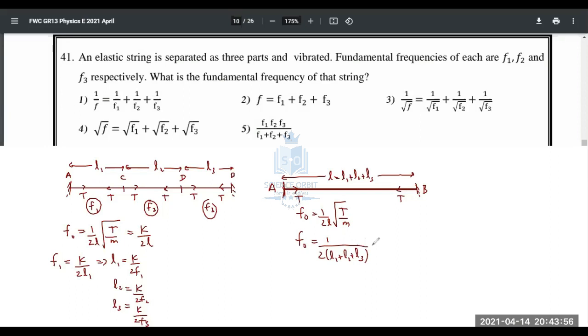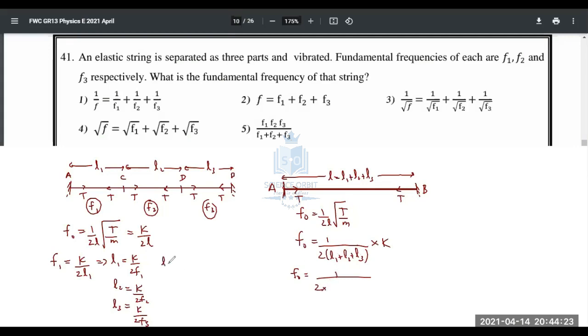Into root T over M, which we have taken as K. Then F0 is there. There is this answer also. So F0 is equal to 1 over 2 into L1 plus L2 plus L3.